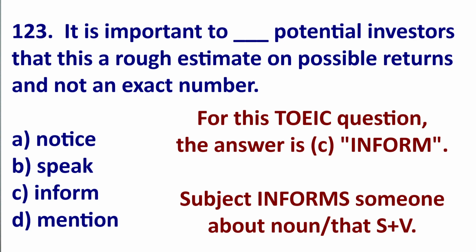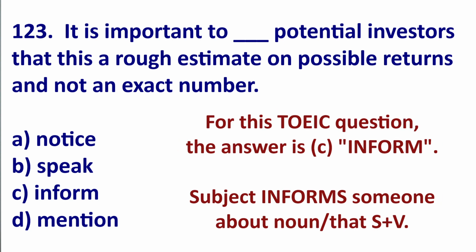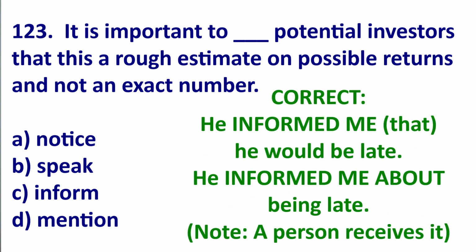We are giving information here. Someone informs another person that subject verb, or someone informs person about noun. He informed me that he would be late. He informed me about being late.